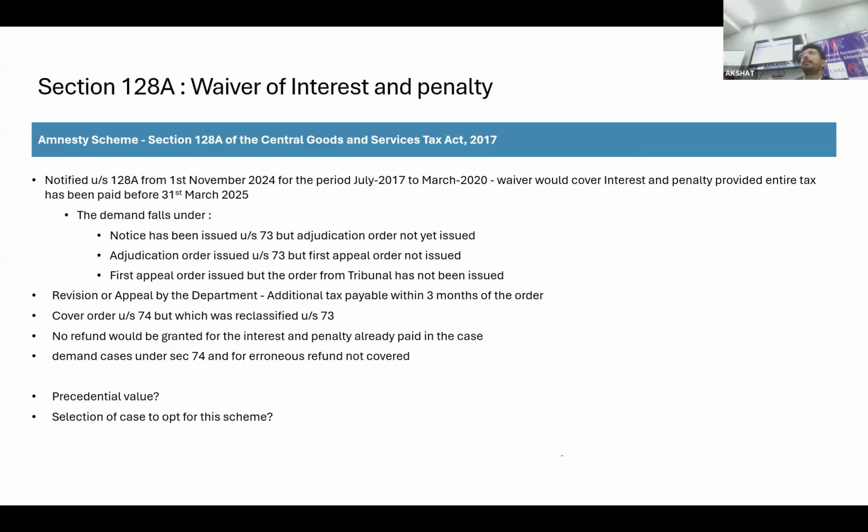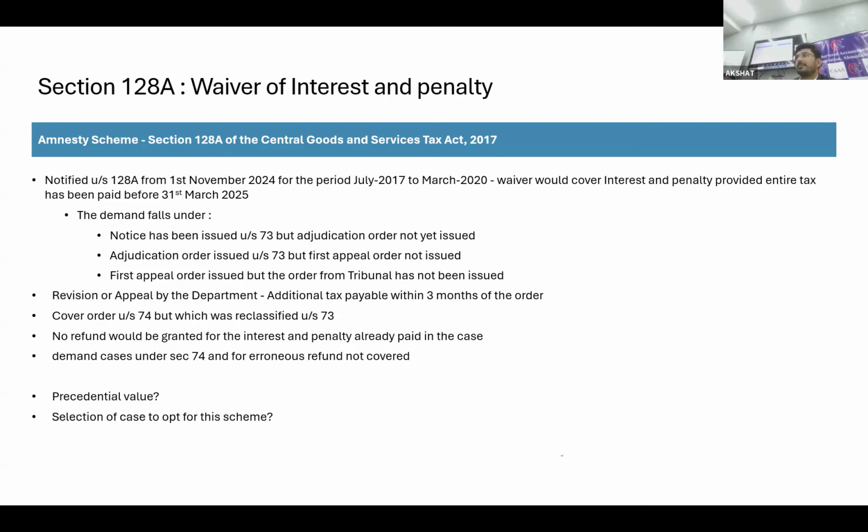So one point which generally comes up: let's talk about a case of canteen recovery, on which you have not paid tax. It is not required, but still the interpretation issue is there and the department is asking for that. For 17-18 and 18-19 you have not paid, for 19-20 also you have not paid, but the 17-18 and 18-19 amounts are very small. So you go for this waiver scheme and you have paid the same. Now the 19-20 demand is large, you are not going into that, you are under appeal.